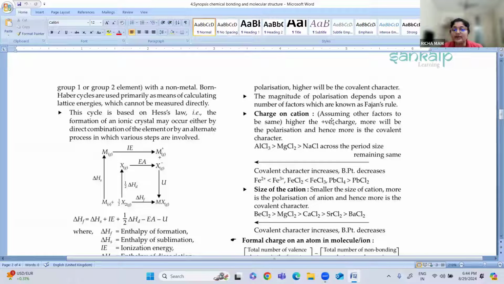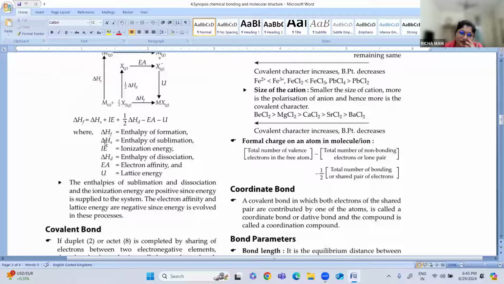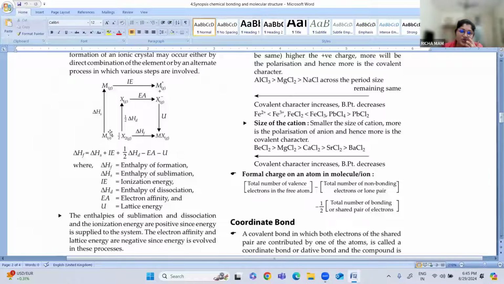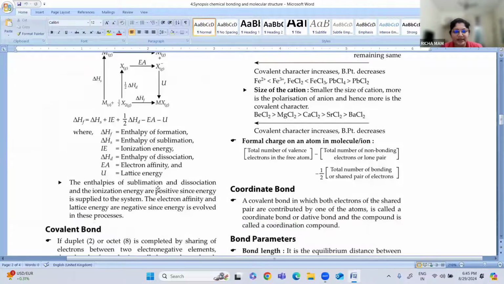The Born-Haber cycle depends on Hess's law. It involves the formation of an ionic crystal, either by direct combination of elements or through different steps. These are the different steps, just go through them. So this is the Born-Haber cycle.